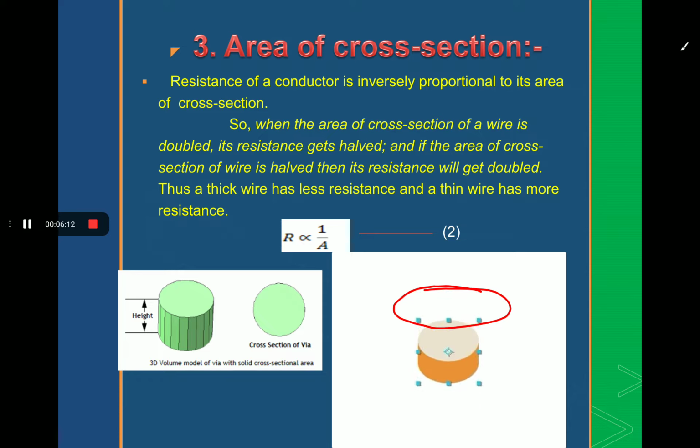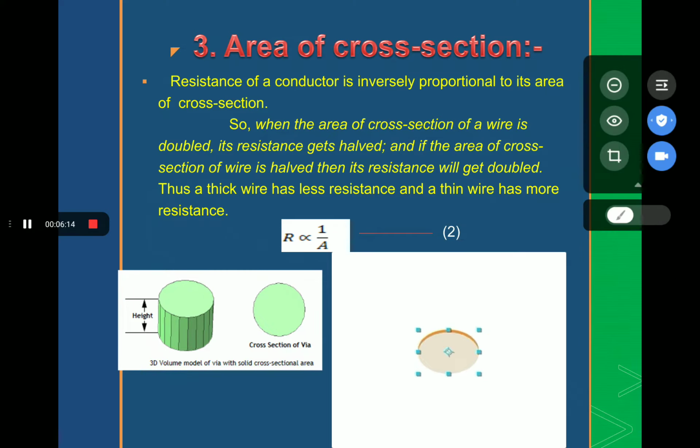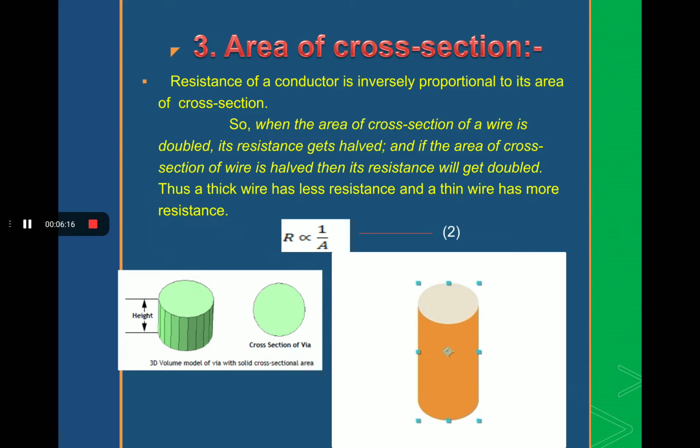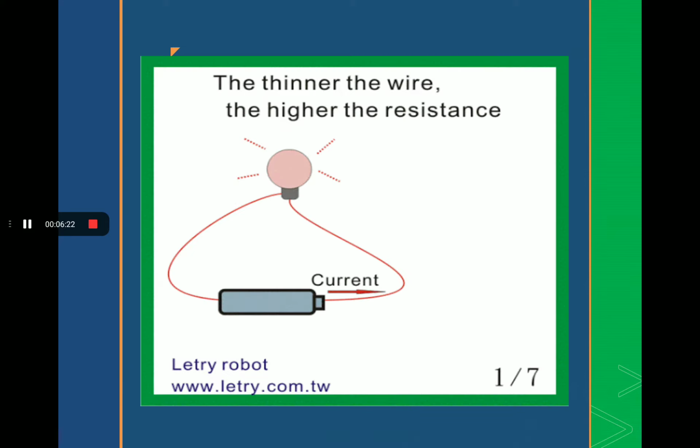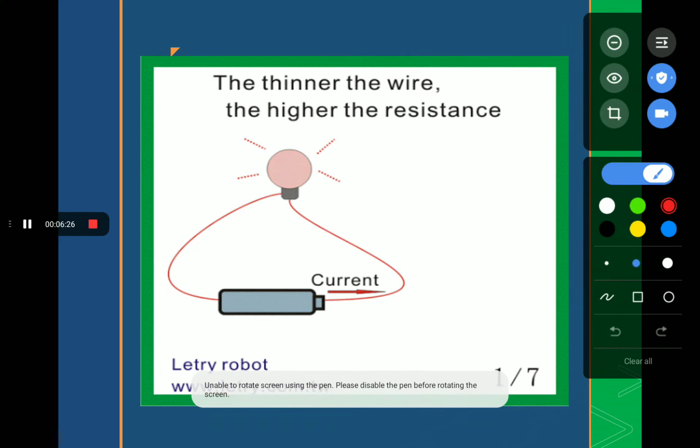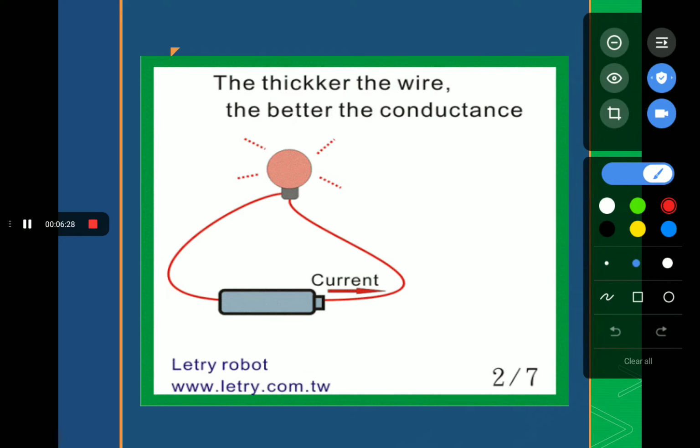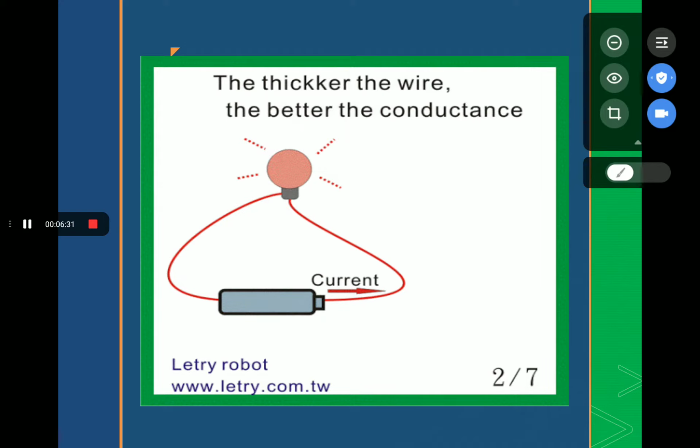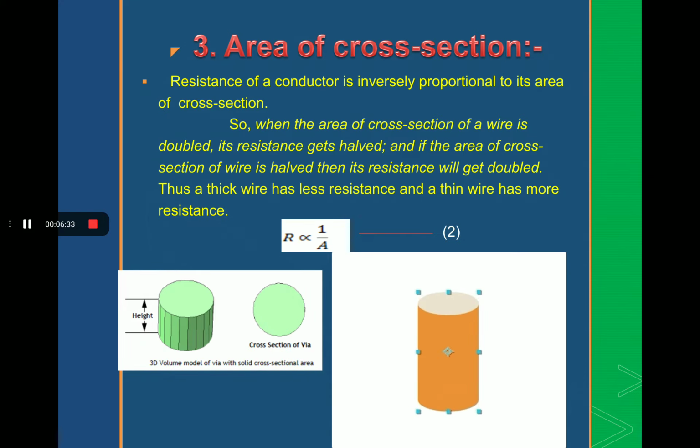Now students, in the next slide, there are 7 cases, and we have to study them one by one. It takes time, so pay your attention. Here, in the first case, the thinner wire.